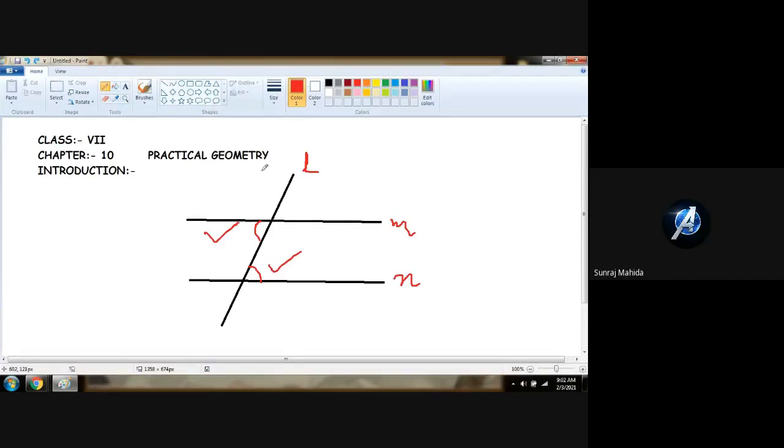protector and rounder. What does a protector look like? It is D shape, like this. From 0 degree to 180 degree, it is written on the left hand side and also on the right hand side, 180 degree written here. Two columns will be there. That is what is known as protector, so it can be measured from both sides. Are you getting it? Then we have to use rounder and pencil.